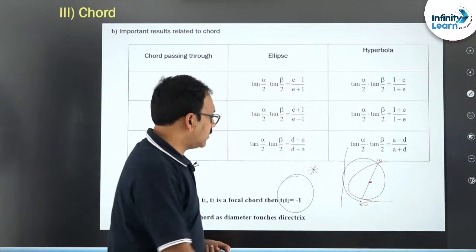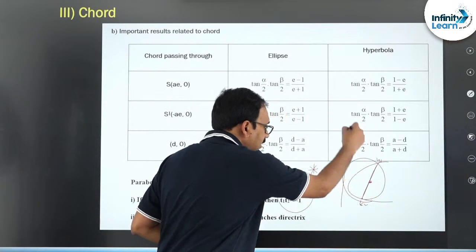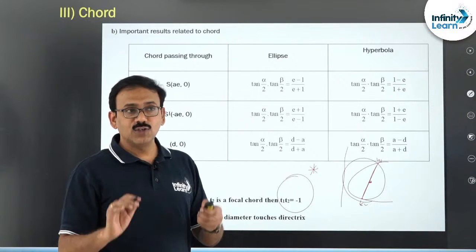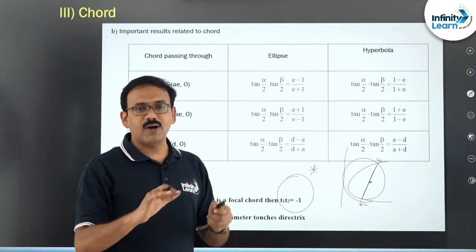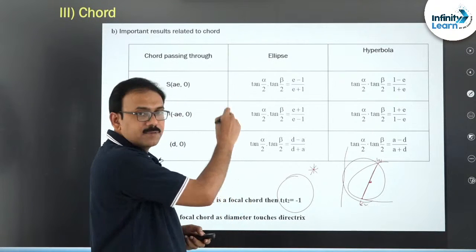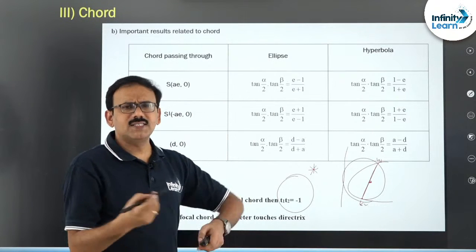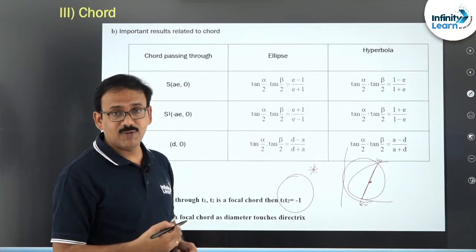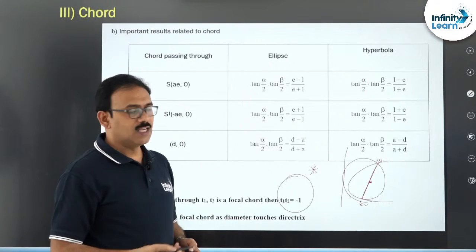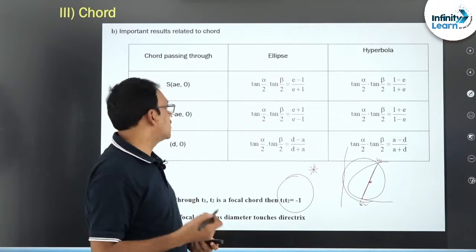A circle with any focal chord as diameter touches the directrix. So as far as chord is concerned, this is the second important point as far as ellipse, hyperbola, parabola. In circle it does not matter, simple results you can do. Okay, this is why I did not mention about the circle, right friends. So, in the chord we have seen two results, right.